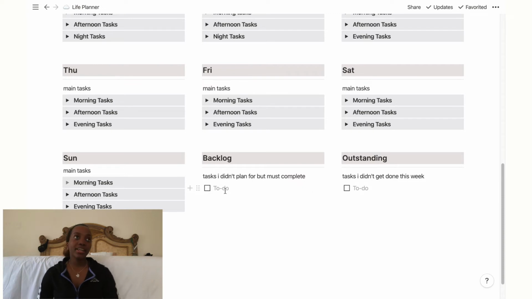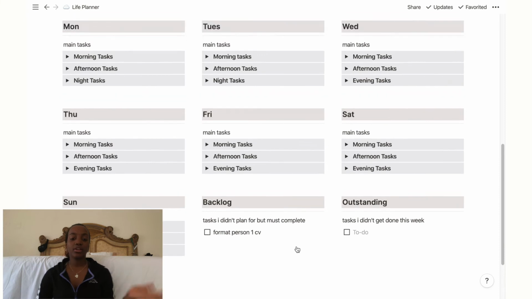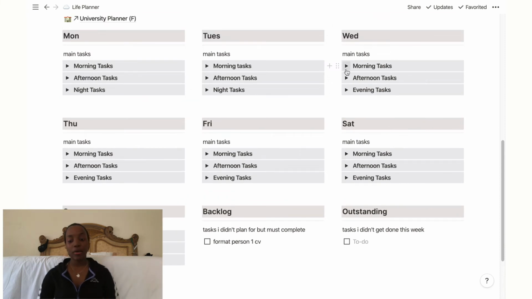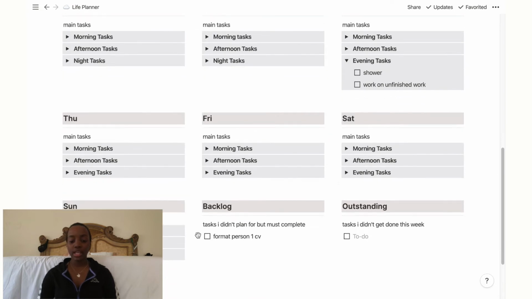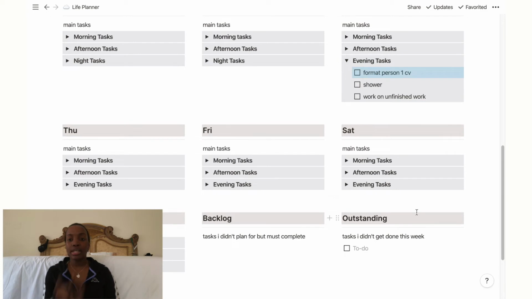So if I find out today that I have to format somebody's CV, because people send me their CVs and then I make them look really cool, then I'm gonna just say format person 1 CV. Let's say it's Tuesday night and I'm trying to plan out my Wednesday, and I see in the evening I only have these 2 things, then I would just drag that and put it into my evening tasks because I know I have time to do it there. So that's how I would use my backlog.